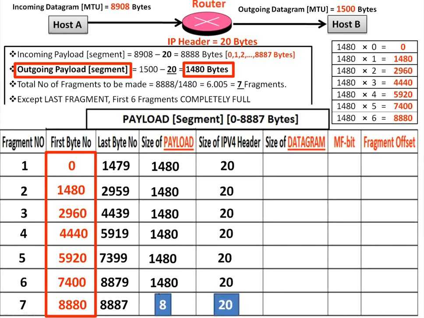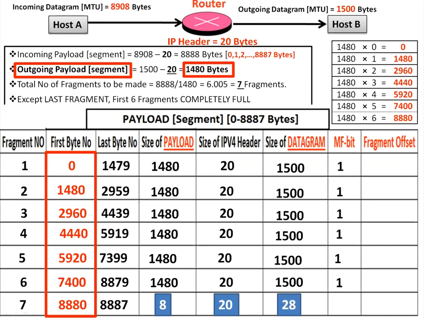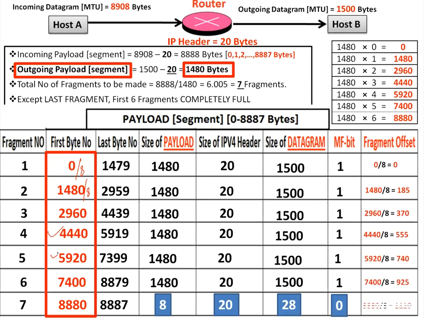Header is fixed. Datagram, last one will be 28. MF bit, all will be ones, last will be 0. Fragment offset, this divided by 8 every time. Starting byte number divided by 8 will be the fragment offset. You know all these things. So finally, I identified complete information about all headers. Now, whatever you want, you can answer. Clear guys? Yes. That is with respect to this.